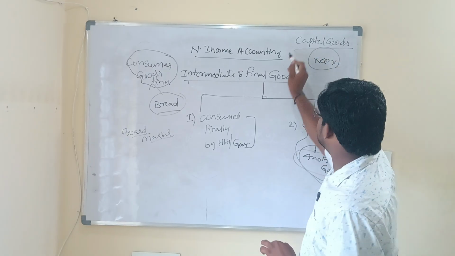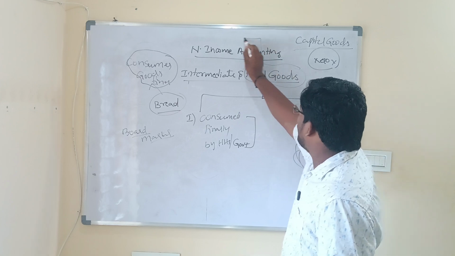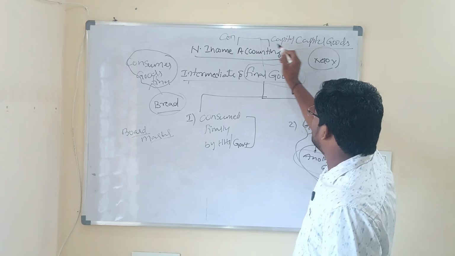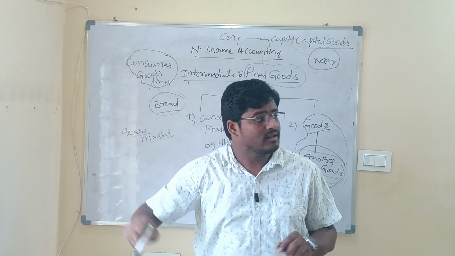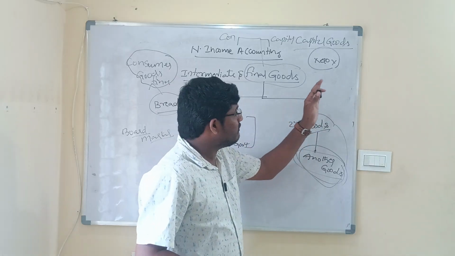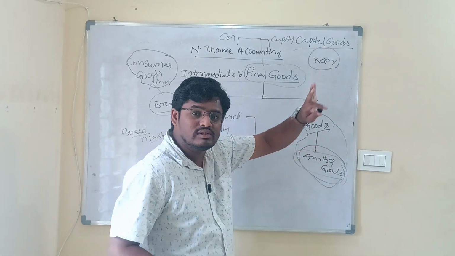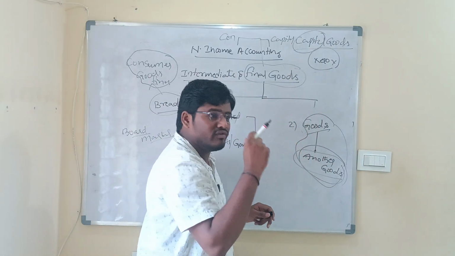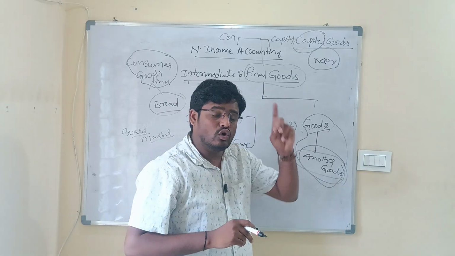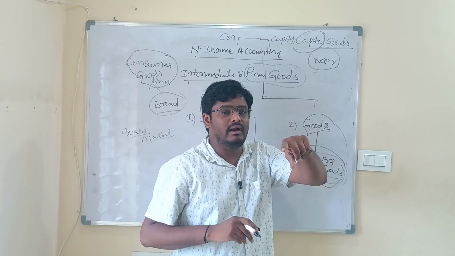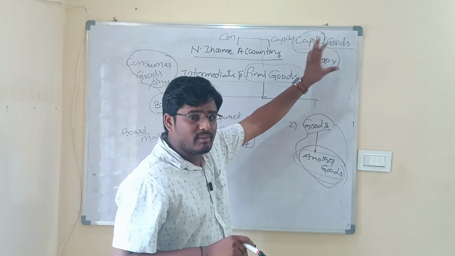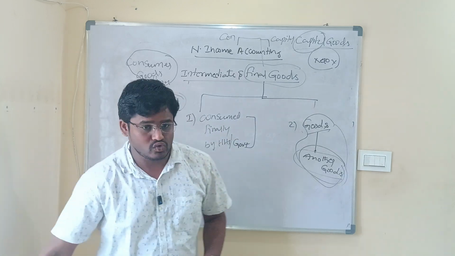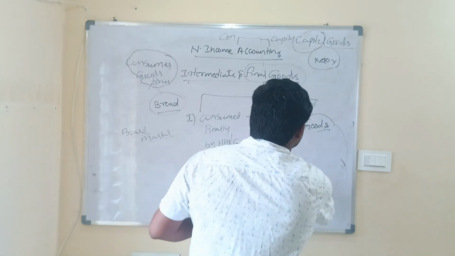So final goods are divided into two types. One is known as consumer goods and the second is known as capital goods. What are consumer goods? These are consumed finally. What are capital goods? These are goods used by firms to make other goods, but in the process they don't lose their identity. When I use the term capital, it is the same capital used in the four factors of production, where I told you that capital means long-term man-made inputs to production. The same capital I am using here. So these are certain points we have to understand with regard to intermediate goods and final goods.